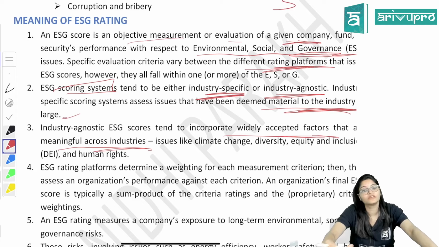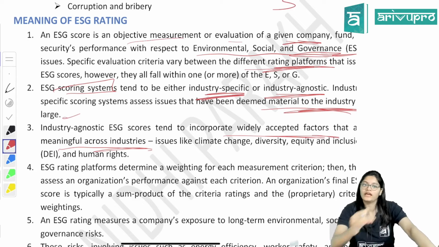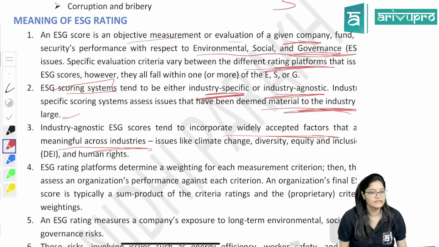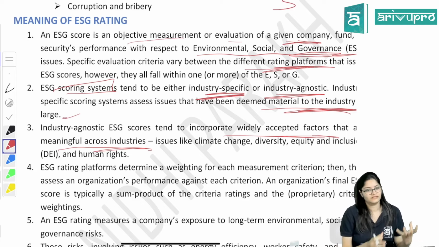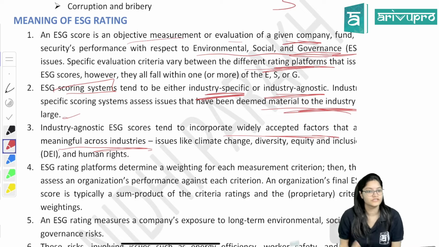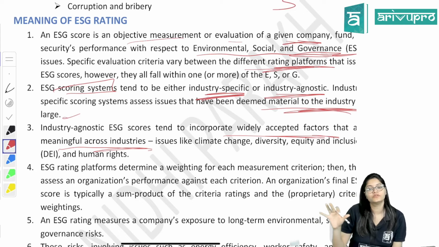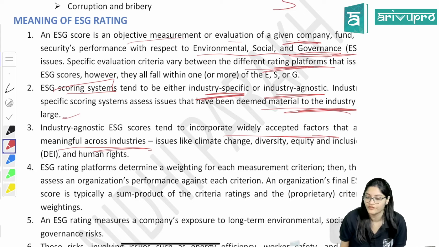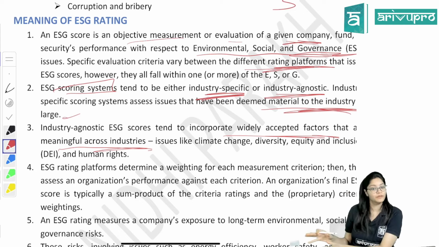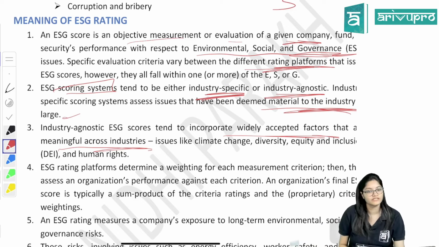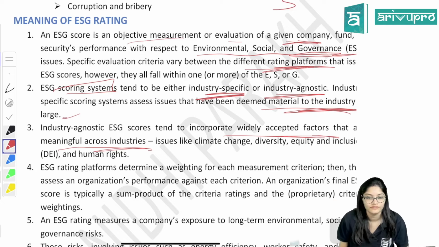Now, if I give an example for the governance, ESG governance. In our education sector, all the time we are in meetings, we are taking lectures, right? Do you think the same thing will be there in the manufacturing sector? Obviously no. Their governance will be totally different. They are not giving professional input, right? Their labor work will be more. So their human rights will be totally different as compared to your sector. So, depending on the industry, ESG score ratings will also be different.